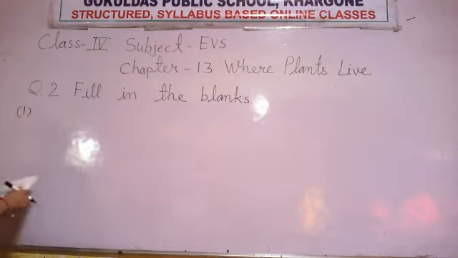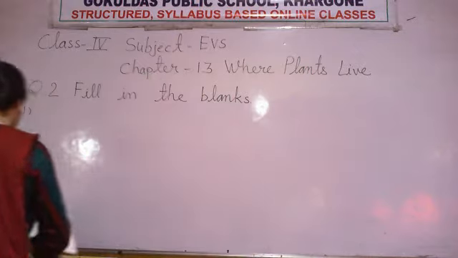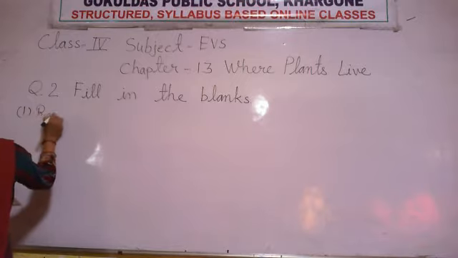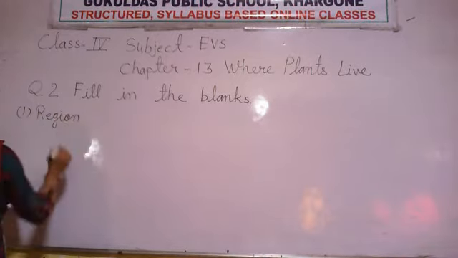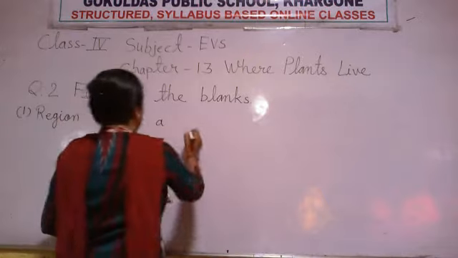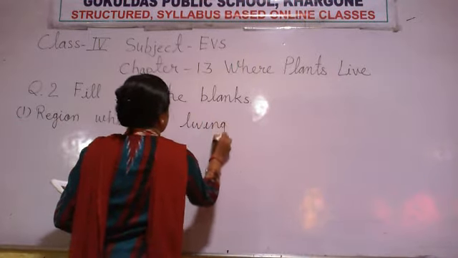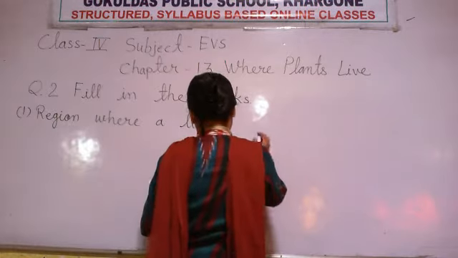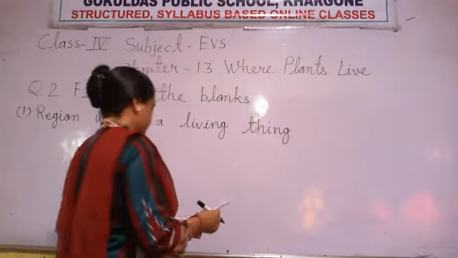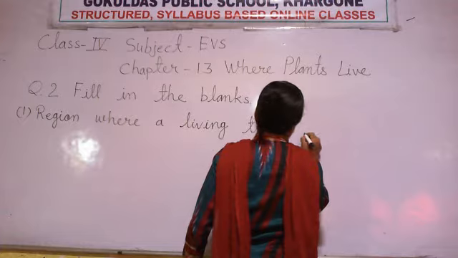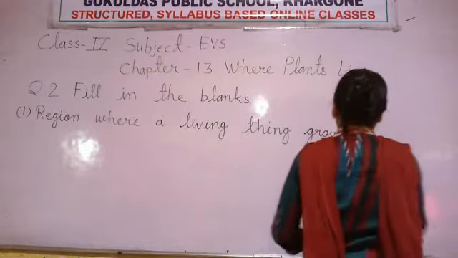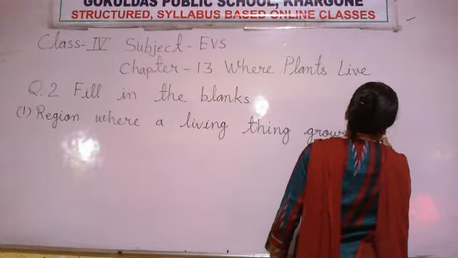The first number is: Region where a living thing grow naturally.